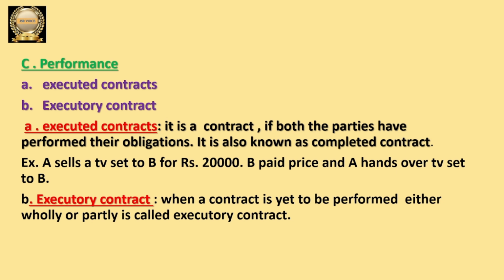Let us go and discuss what is an executory contract. Executory means not completed, so it is still continuing. Any one party has finished their duty and the other party has to perform, or the contract is not performed wholly or partly, then we can call it an executory contract. So the parties still have to perform, they did not perform anything yet. So that is known as an executory contract. Hope this is clear for everyone.